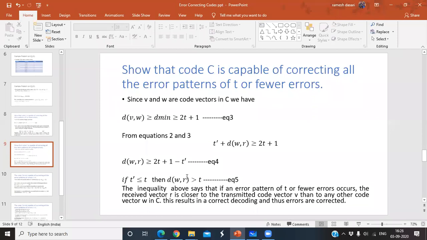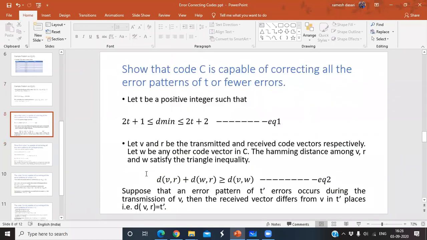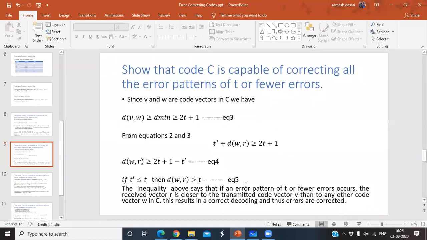This is true only whenever t dash is less than or equal to t. What is t dash? Suppose an error pattern has t dash errors. Whenever the errors are t dash, and the t dash value is less than or equal to t, only then can you say that the received code vector is closer to the transmitted code vector, that correct decoding occurs, and the code can correct the errors.